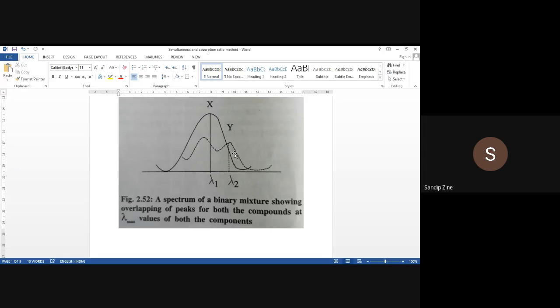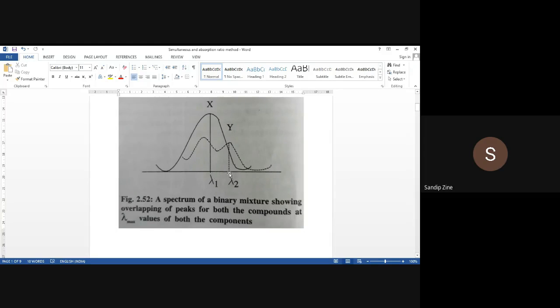At both these wavelengths, what will the net absorbance be? For example, X is showing at wavelength 1, Y is showing at wavelength 2. The net absorbance is the sum of the absorbances of X and Y. For example, 0.2 plus any other absorbance.